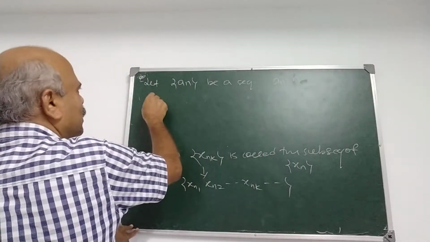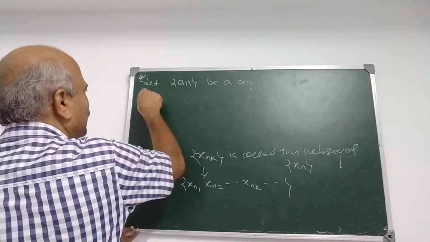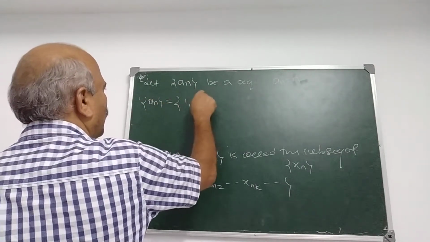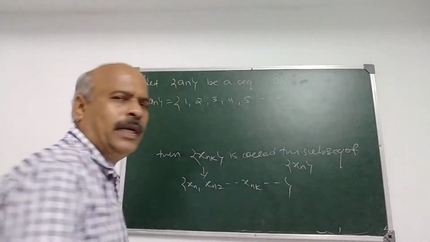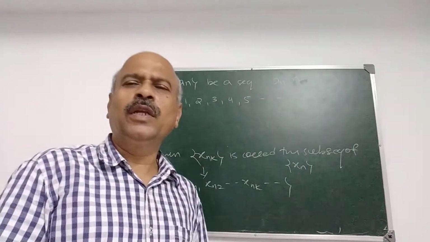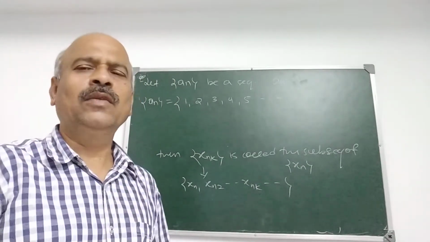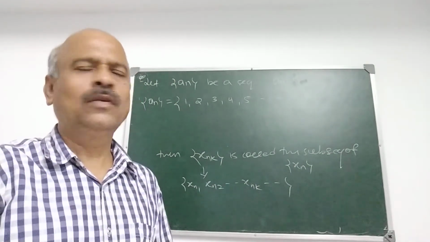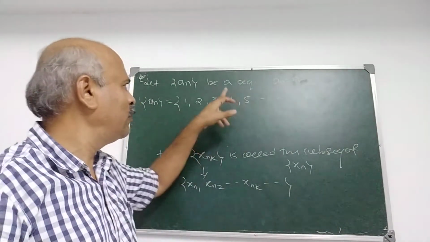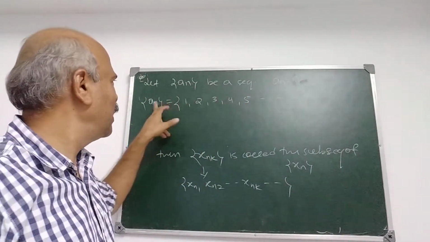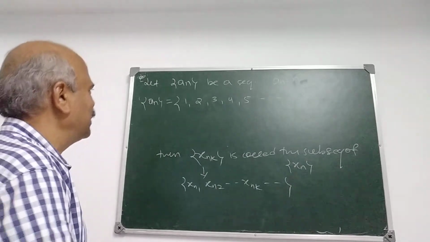Then what is the sequence? The sequence An is therefore 1, 2, 3, 4, 5 and so on. And you know that every sequence is infinite; we consider only infinite sequences.